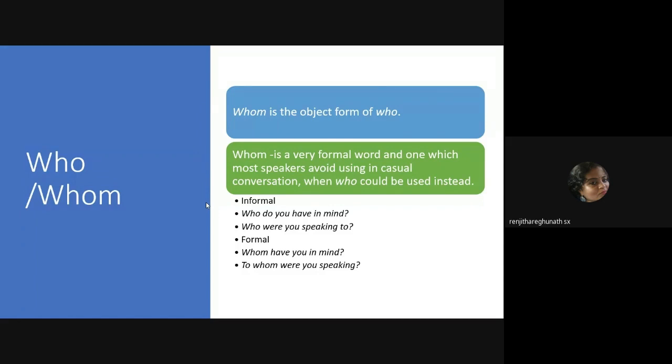Basically, we would still use who rather than whom. So here you have, who do you have in mind? Whom have you in mind? So it's basically about formal and informal. Is this clear? Who and whom. The function of who and whom.